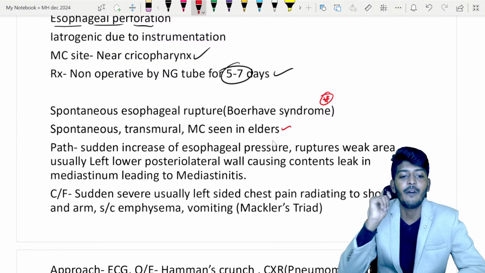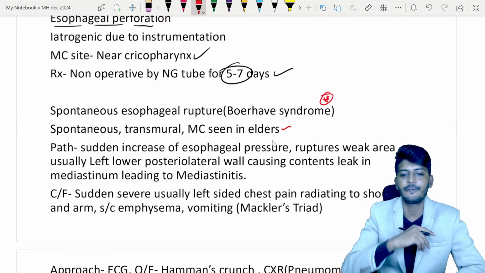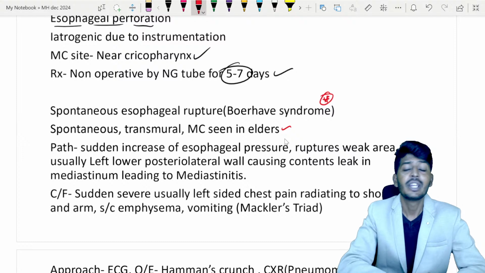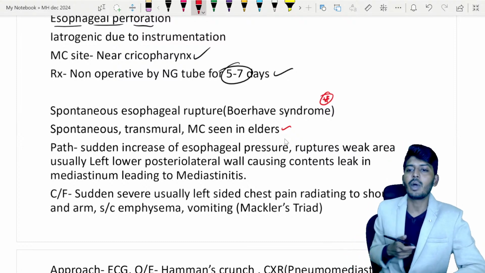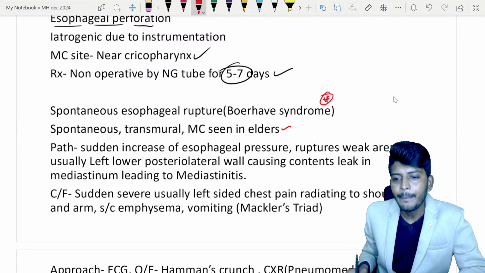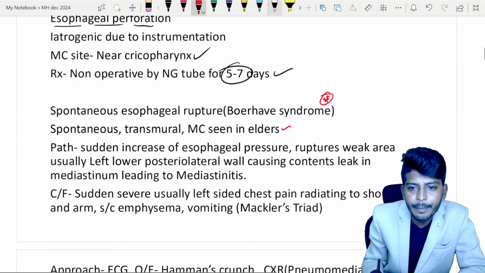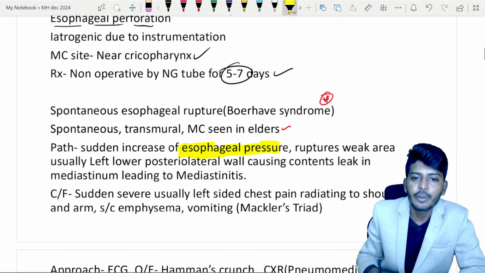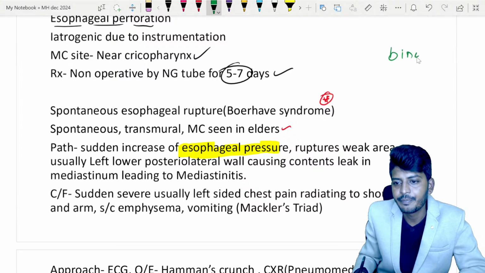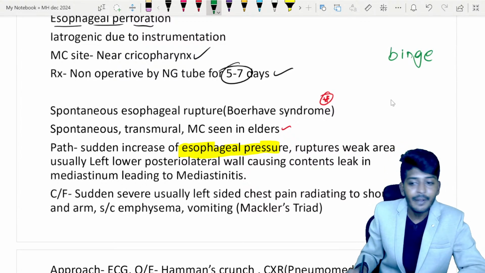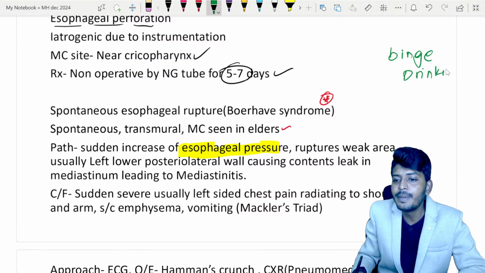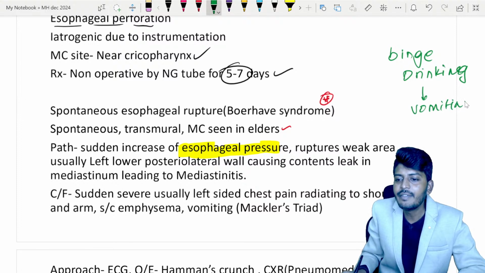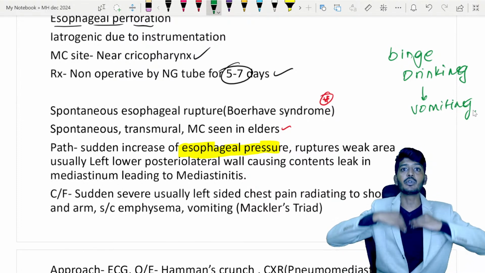So this spontaneous rupture, how exactly does it occur? Due to any reason, there is a sudden rise of esophageal pressure. That is the point you need to remember. Okay, how will it occur? The patient will be binge drinking. Very good, now you are correct. When the patient is binge drinking, this will lead to massive vomiting. If there is massive vomiting, all the vomitus has to come out.